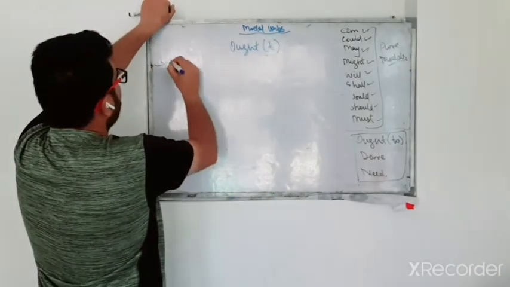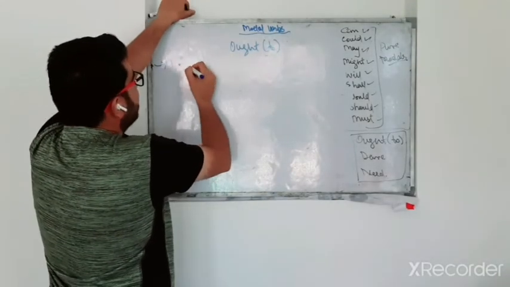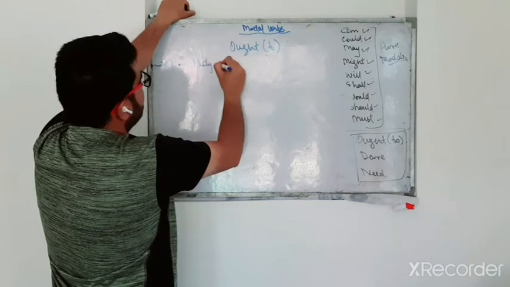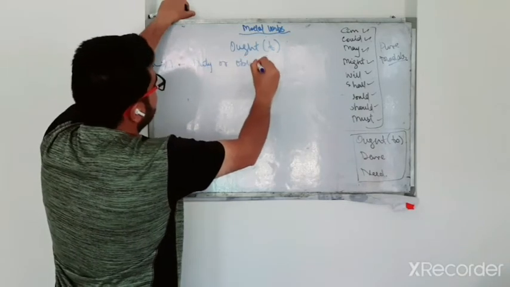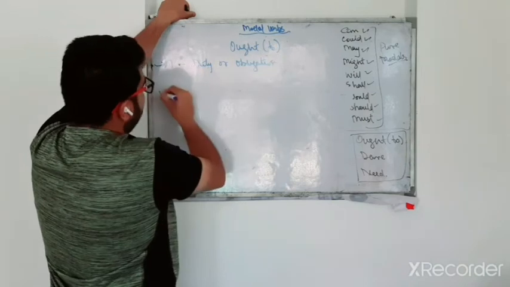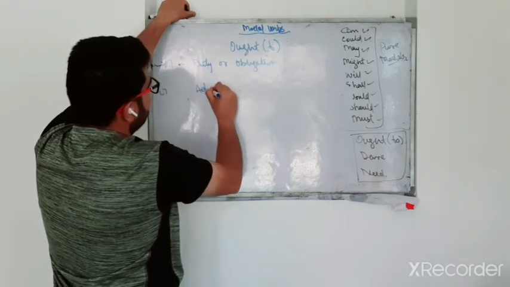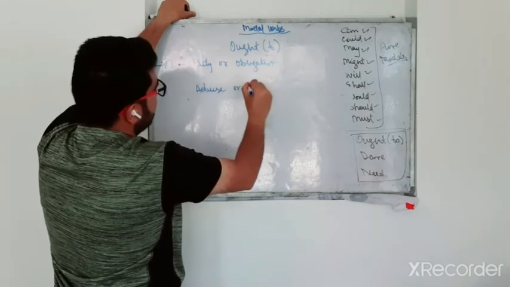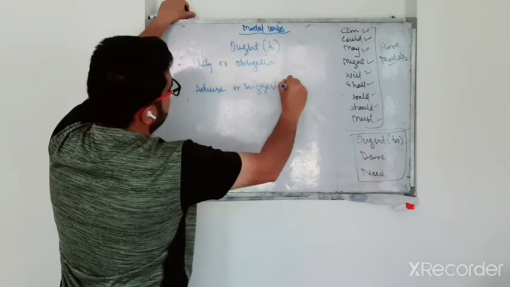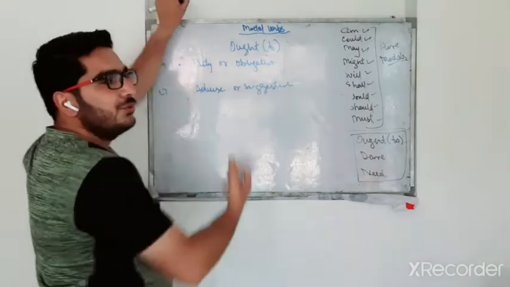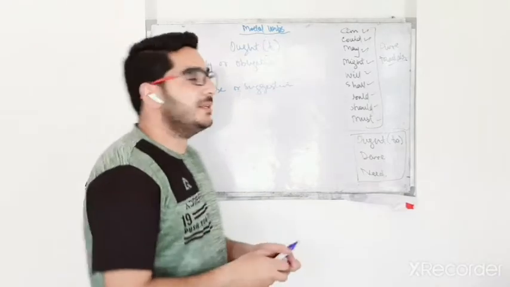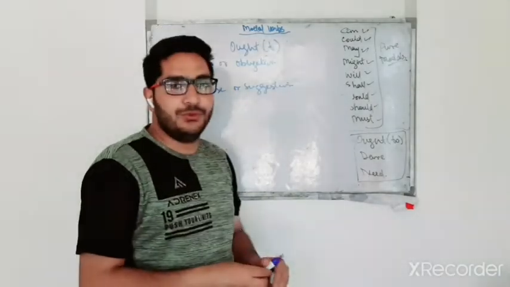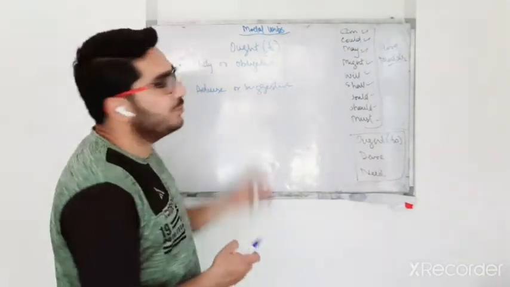It has some common uses with the modal "should." First, it is used to express duty or obligation, and it is also used to express advice or suggestion. Should is used to express these two uses also.